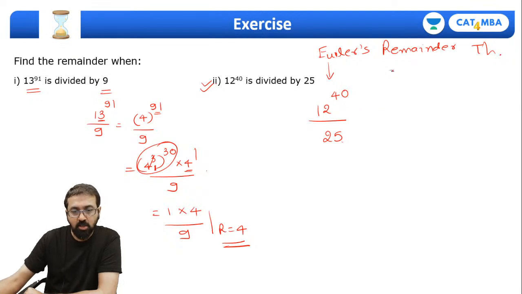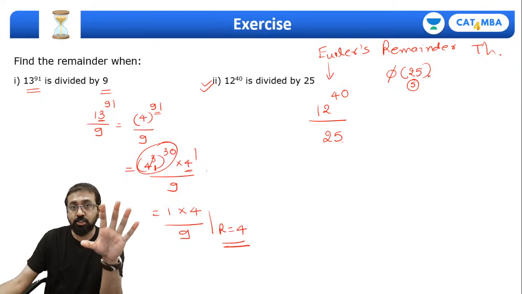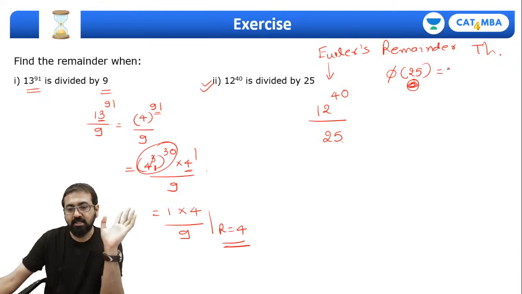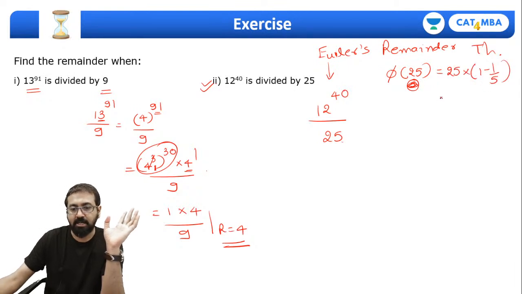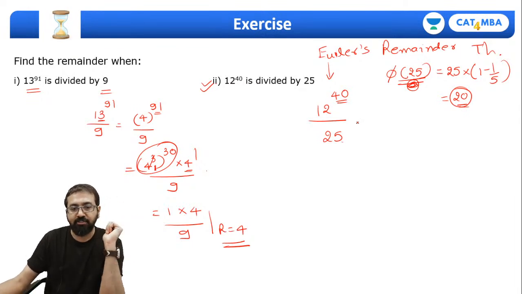How? Let's understand. What is phi of 25? Now please understand 25 is made up of only this prime number 5, right? So in the prime factorization of 25, you will just see one prime number, that is 5. So phi of 25 is nothing but 25 into 1 minus 1 by 5. As simple as that. If you solve this, this will come out to be 20. So phi of 25 is 20. So if I somehow make this power as 20, of course that will leave remainder 1 when you divide by 25. Yes or no? Because these two are co-prime.